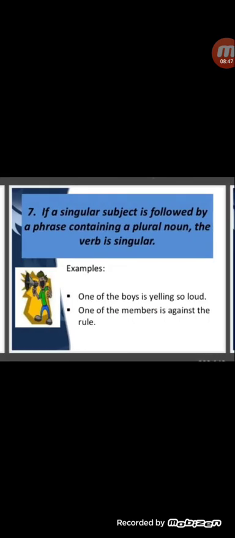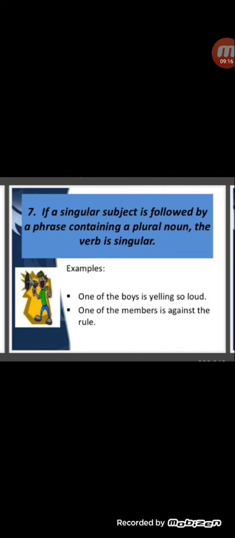Number 7: if a singular subject is followed by a phrase containing a plural noun, the verb is singular. One of the boys, like here you can see, one of the boys. Many boys are there, but from here only one. So you have to accept only one of the boys.